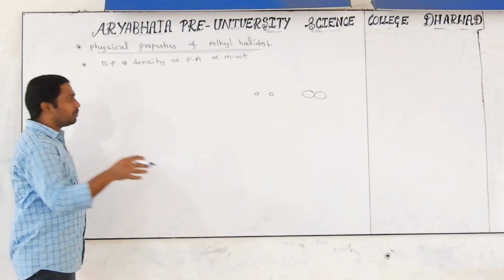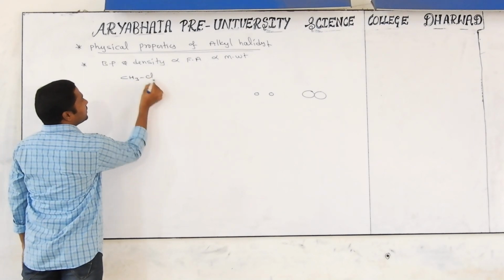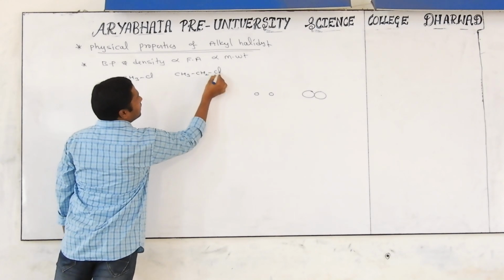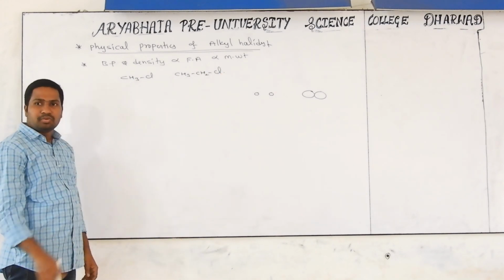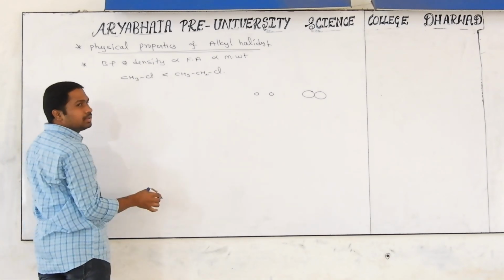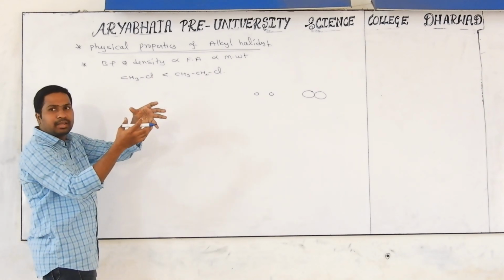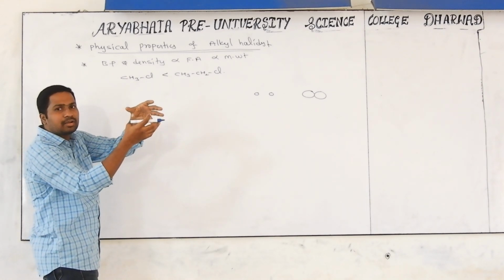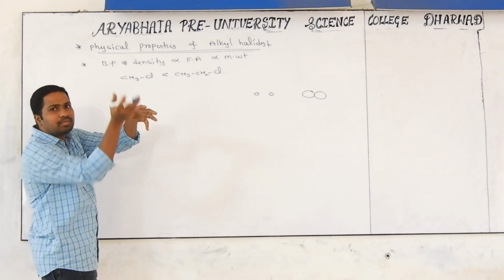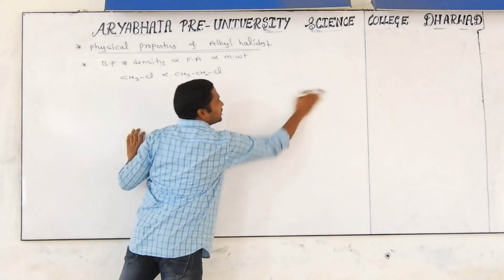How will they ask this in competitive exams? See carefully. For example, they give CH3Cl and CH3CH2Cl, and ask which has more boiling point and more density. This one, why? Because of more molecular mass. More molecular mass means heavy particle. Heavy particle means closely packed. Closely packed means density will be high. If closely packed, and you want to convert them into gas, the required energy will be high. This is the only question being asked.